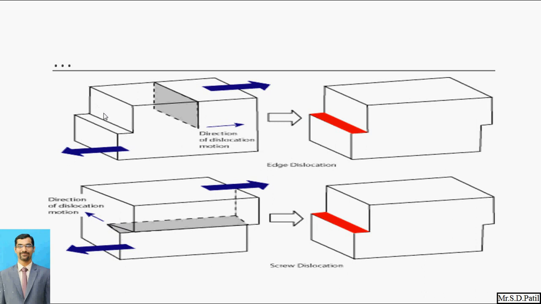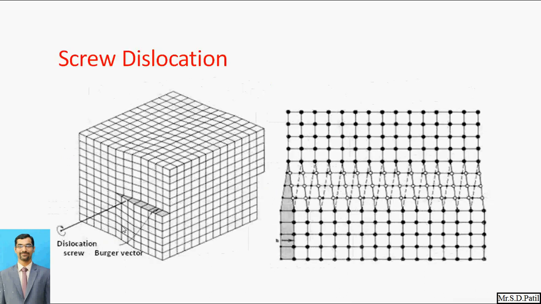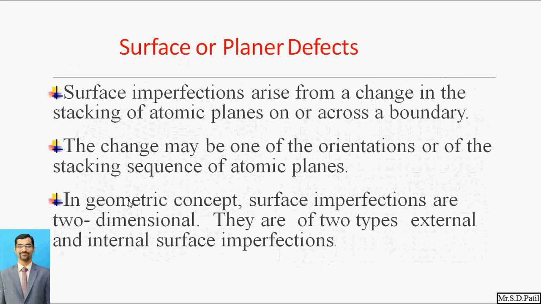Okay, so just try to remember this. In the edge dislocation, the whole surface gets dislocated from its original points, but in the screw dislocation, only this particular surface gets dislocated. Here is the diagram. Not the whole structure gets disturbed, only up to this portion the edges are disturbed. So this is the screw dislocation. Now, these are the only two types of line defects that we have seen, the edge dislocation and the screw dislocation.